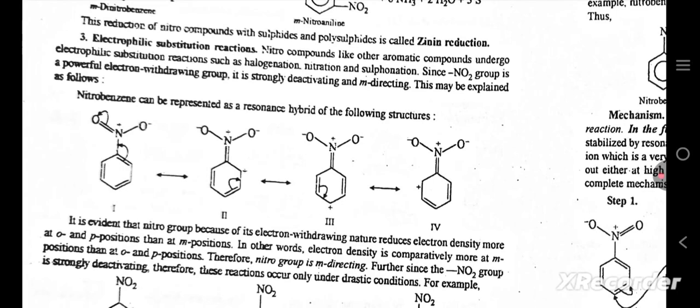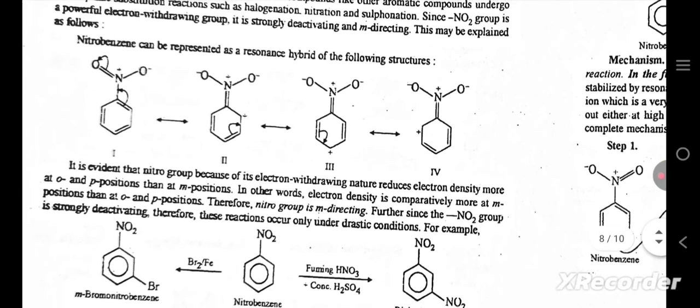Electrophilic substitution reaction. Nitro compounds, like other aromatic compounds, undergo electrophilic substitution reactions such as halogenation, nitration and sulfonation. Since the NO2 group is a powerful electron-withdrawing group, it is strongly deactivating and meta-directing. This may be explained as follows. Nitrobenzene can be represented as a resonance hybrid of the following structures.